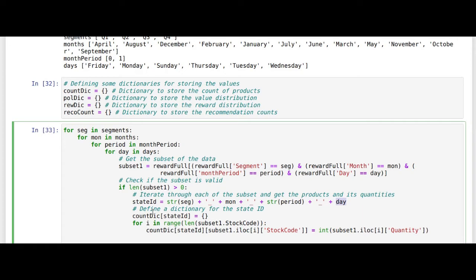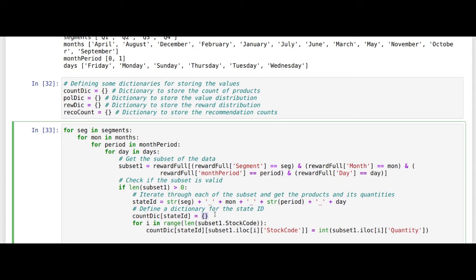Now we initialized the count dictionary earlier, and in the count dictionary each state ID is a specific record. For the state ID, we'll create an inner dictionary also. The inner dictionary is to store all the specific products.